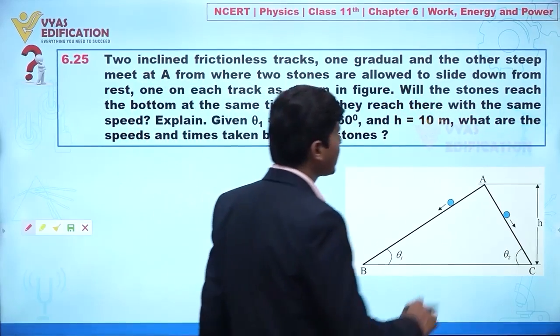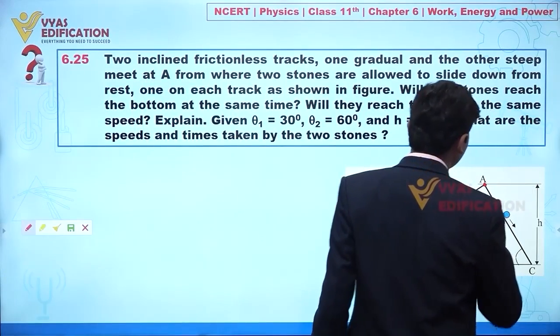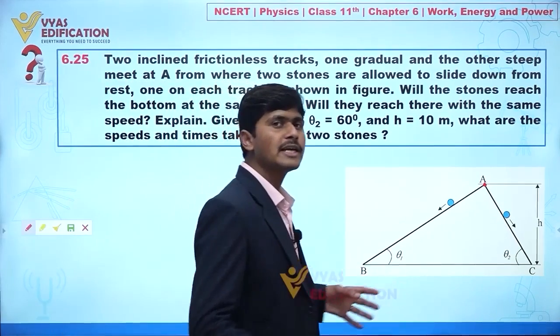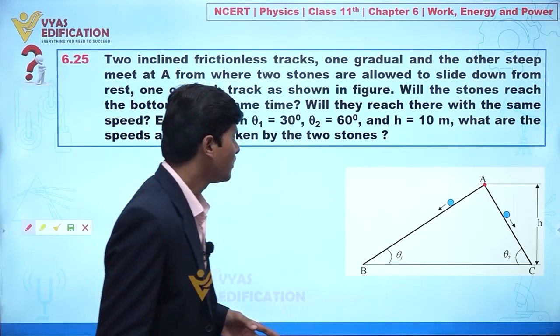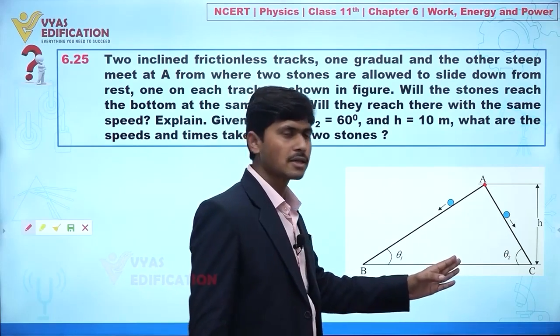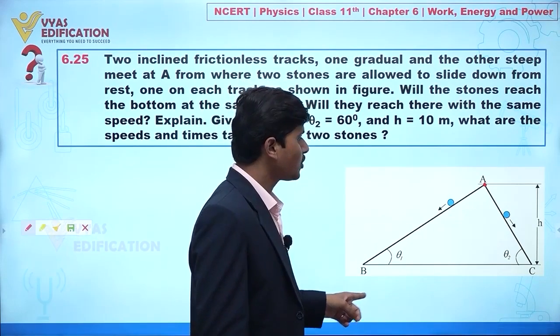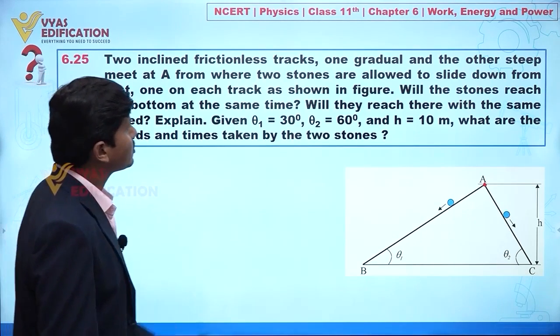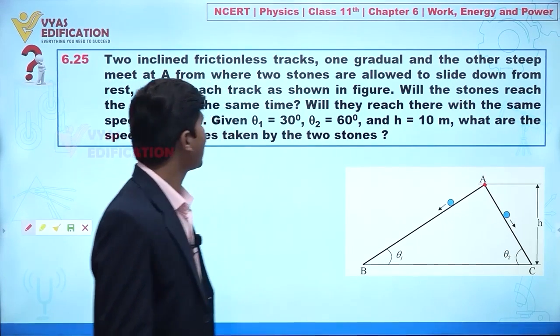These two stones are initially at position A, this is given to you. Now they are moving in a downward direction on an inclined plane by two different planes. One is reaching point B and the other one is reaching point C. Now it is also asked, will the stones reach the bottom at the same time?